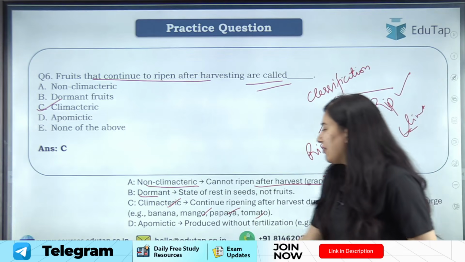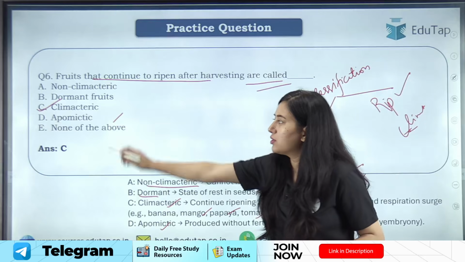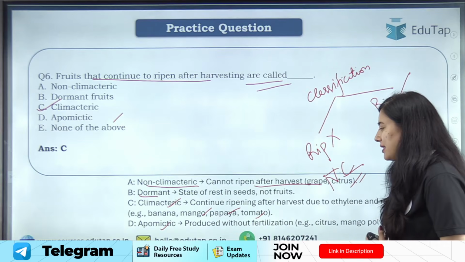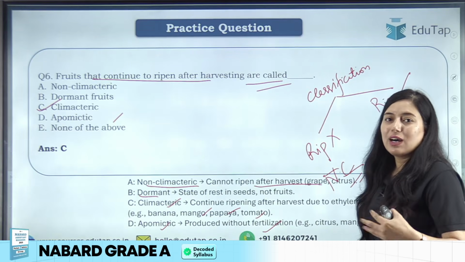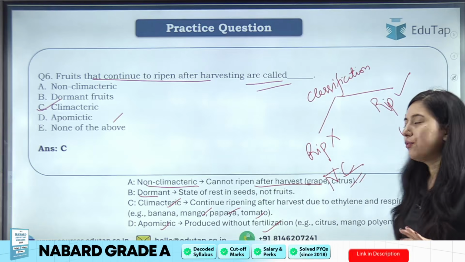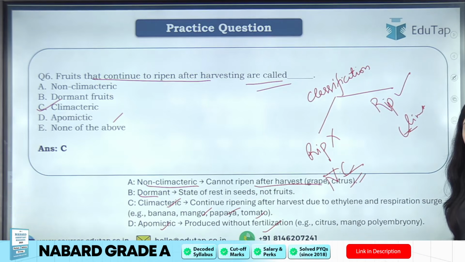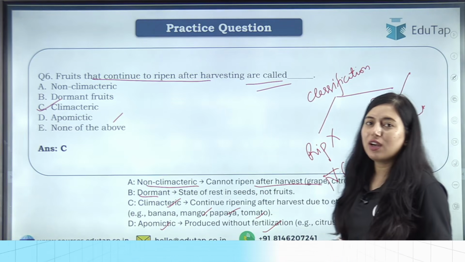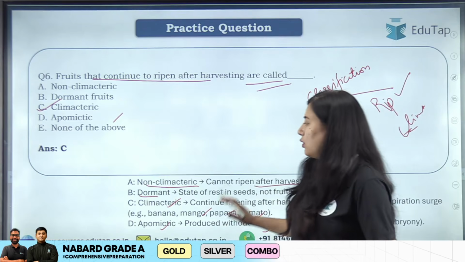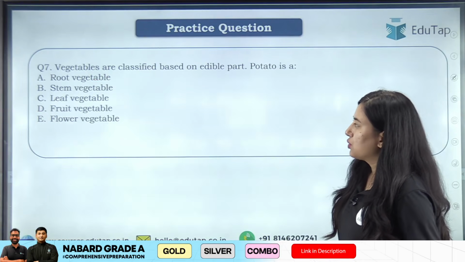Okay, then we have apomictic. Okay, so one term is used, apomictic. What is apomictic? Basically the fruits that are produced without fertilization. Okay, so there are few fruits which are produced without fertilization, like citrus, mango. They are called apomictic fruits. Okay, so I hope this is clear. Moving to the next question.